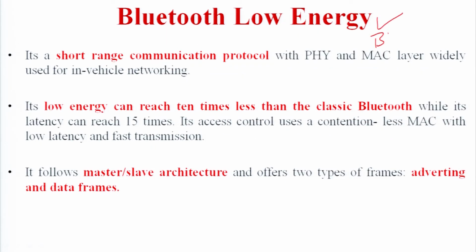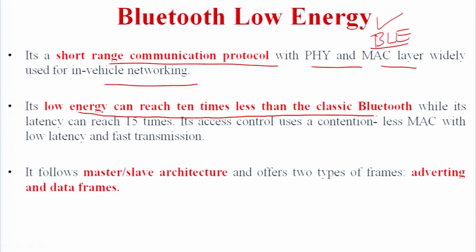So what is Bluetooth low energy? BLE is one of the advanced features of Bluetooth Smart. It is a short range communication protocol with physical and MAC layers, widely used for in-vehicle networking. It has low energy consumption, many times less than classic Bluetooth. So after classic Bluetooth, we have the concept of Bluetooth low energy.